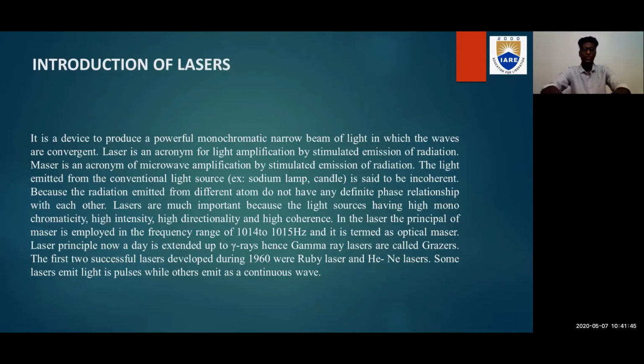The first two successful lasers developed are the ruby laser and the helium neon laser. These lasers were developed in 1960. These are the first lasers to be developed. Some lasers emit light in the form of pulses, while others emit a continuous wave, which means lasers can be emitted in two forms: pulses and continuous wave.